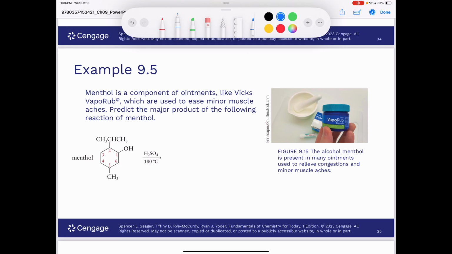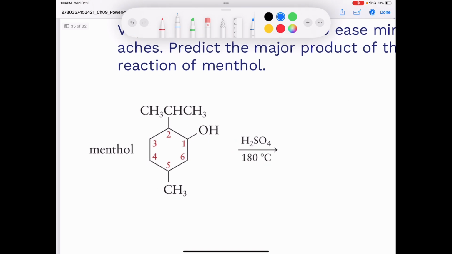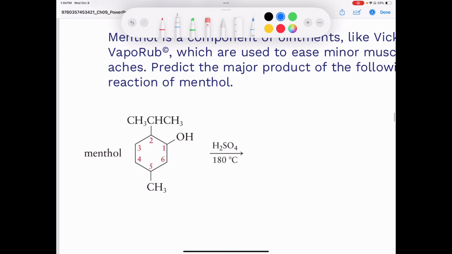All right, menthol is a component of ointments like Vicks VapoRub, which are used to ease minor muscle aches. Predict the major product of the following reaction of menthol. So we're taking menthol and we're heating it up with sulfuric acid.